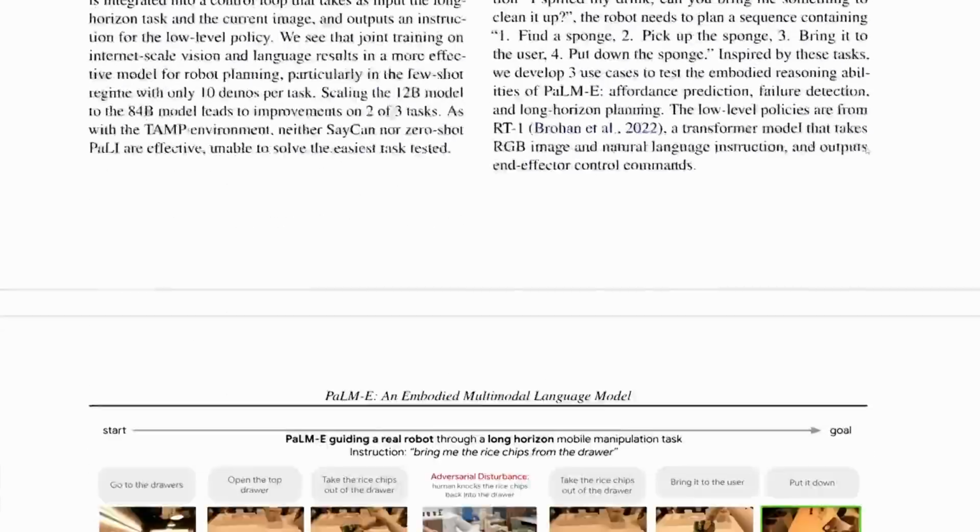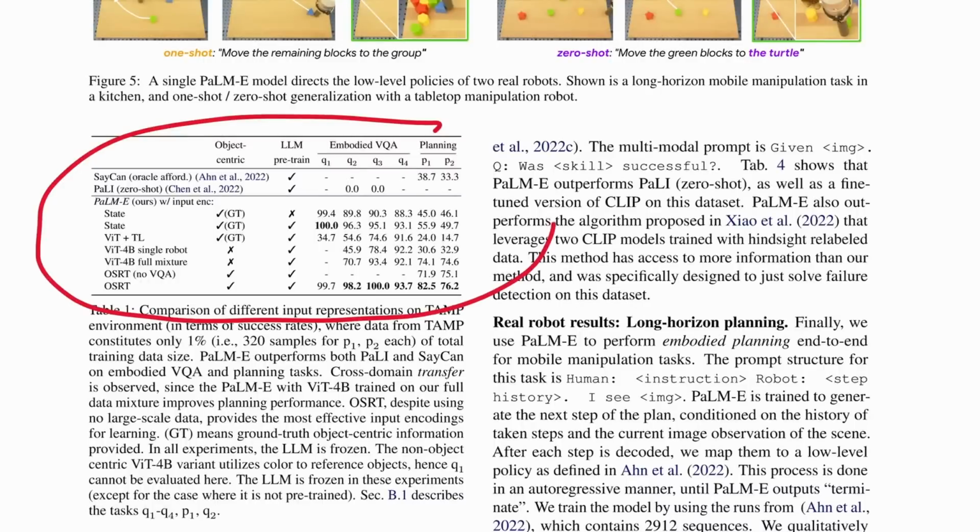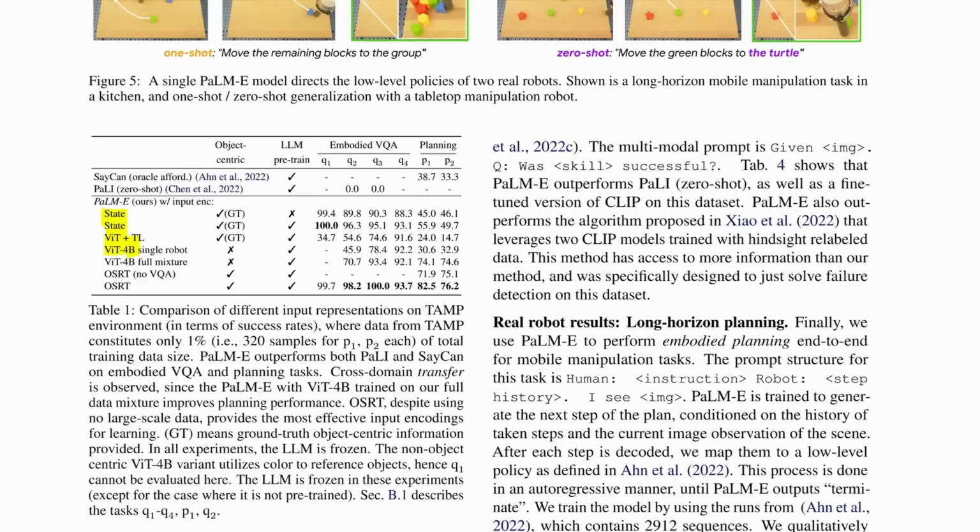And with that, we can move into the next results right here, and these deal with the effects of using different visual encoders. On the left, you'll see all the different types of encoders. So we talked about most of these before. The state is just sort of this underlying state. Maybe it contains positional information or something like that. Vision transformer right here. So we have the ViT plus TL, then the 4 billion variant with both the single robot data and the full mixture of data.